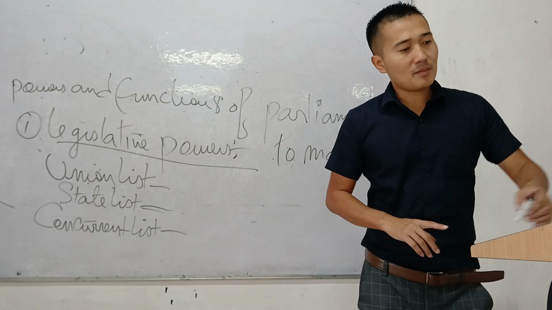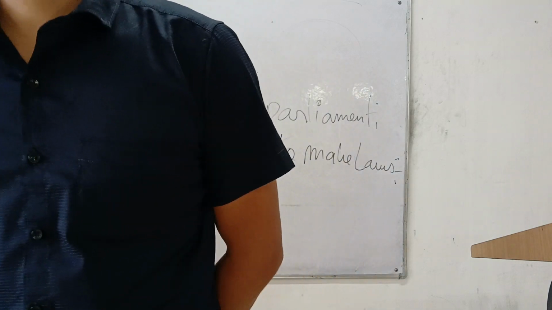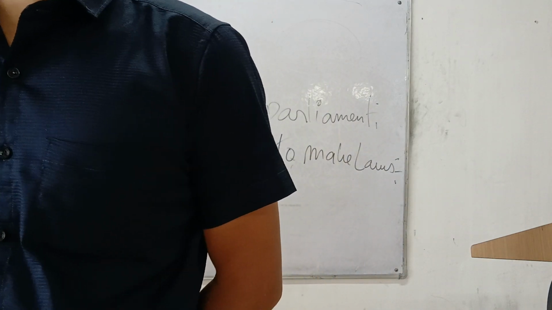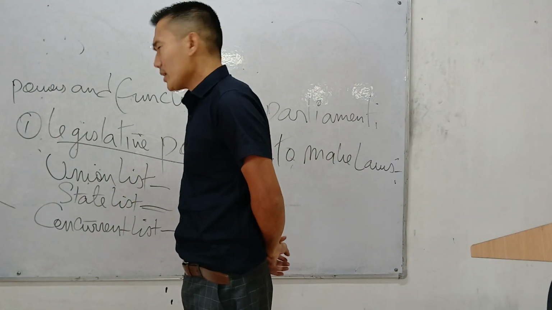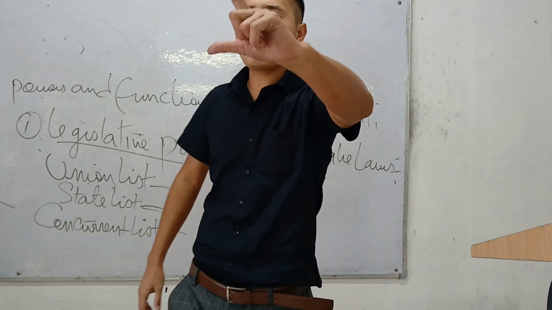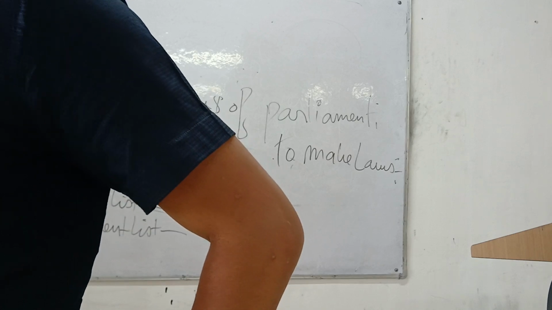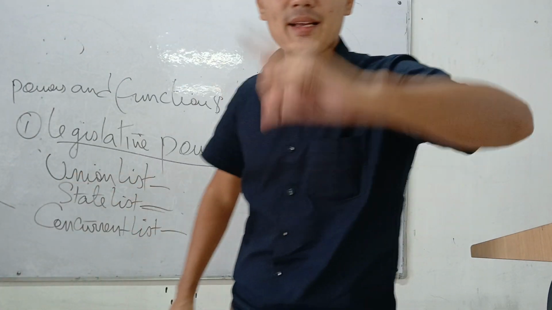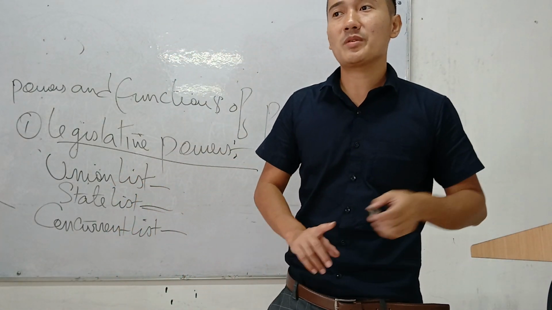If you find in the Indian Parliament, we have three lists: union list, state list, and the concurrent list. What is meant by union list? List means something has been written out there. Take example, today you go to bazaar, you will buy 2 kg of rice, 2 kg of meat, 2 kg of potato and all, right? List has been written. So like that, union list means a long list, which is where something has been written.